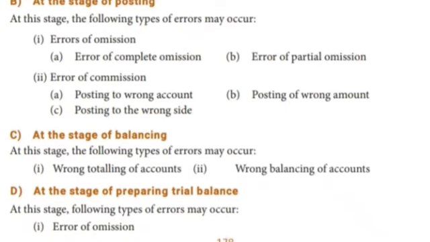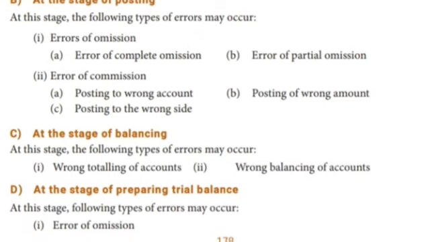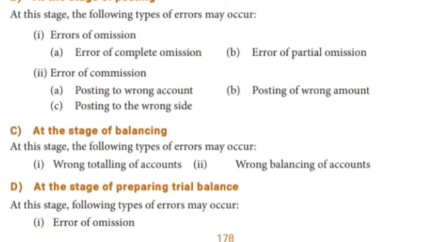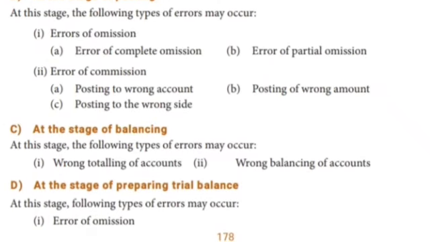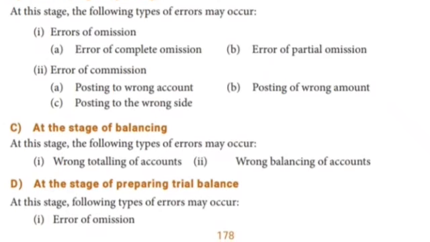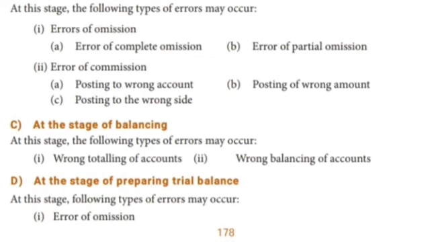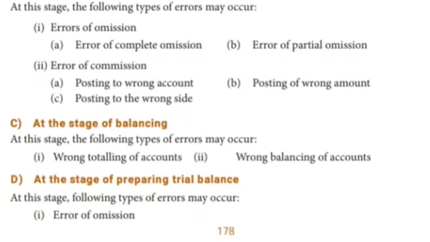Next one, at the stage of balancing. What are the errors at the stage of balancing? The wrong totaling of accounts, wrong balancing of accounts. Total means both sides are equal. Balancing means we find which side has the higher amount, and we deduct the lesser amount from it.